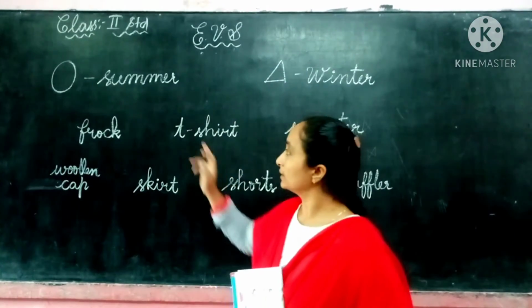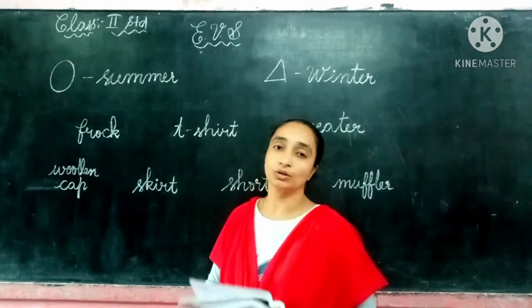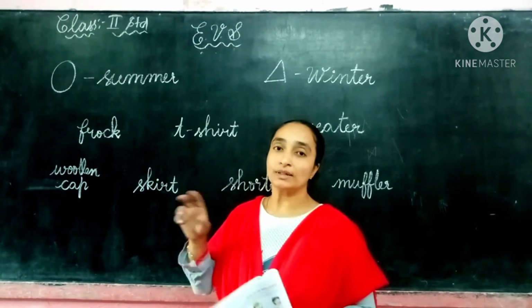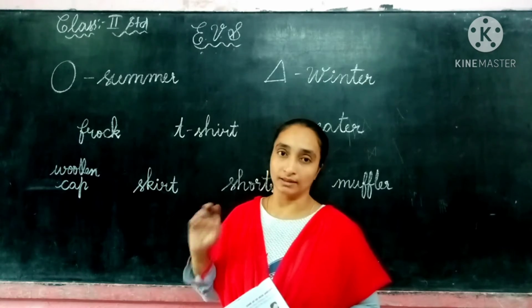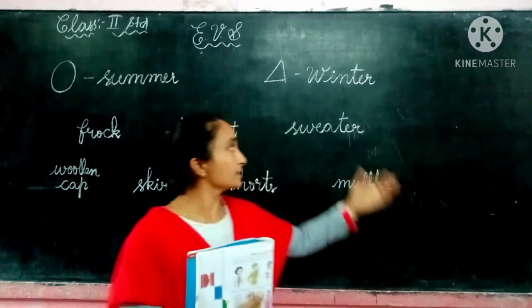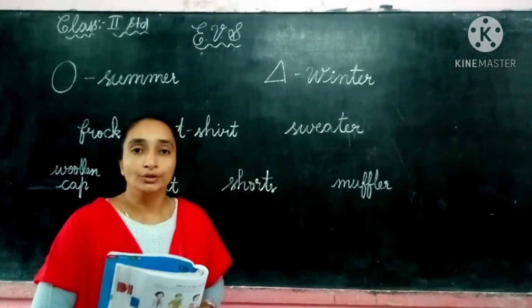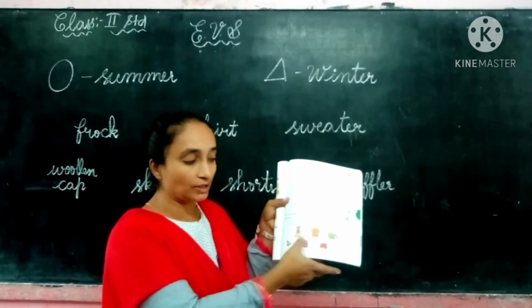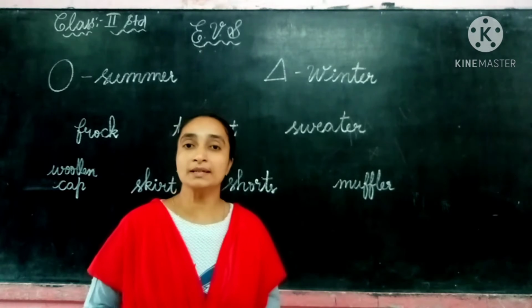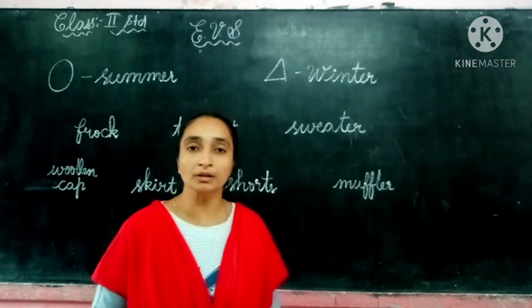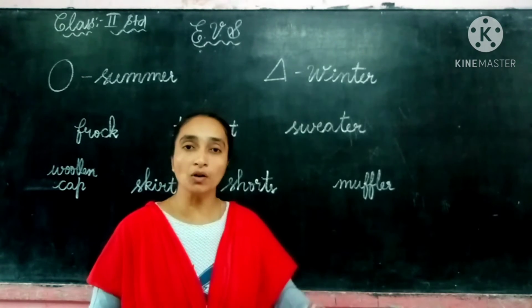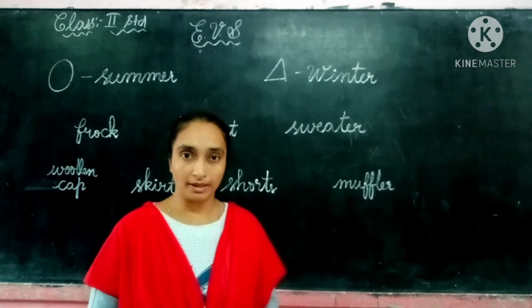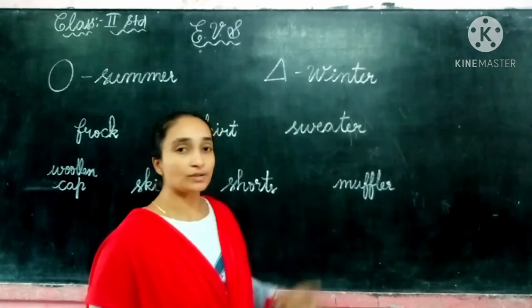Draw a circle next to the summer clothes. So the summer clothes you must circle. And here we can see, children, the winter clothes. Here in our textbook all the clothes are mixed up. Means the clothes which we wear in summer and which we wear in winter are all mixed and kept there, and we have to separate them.